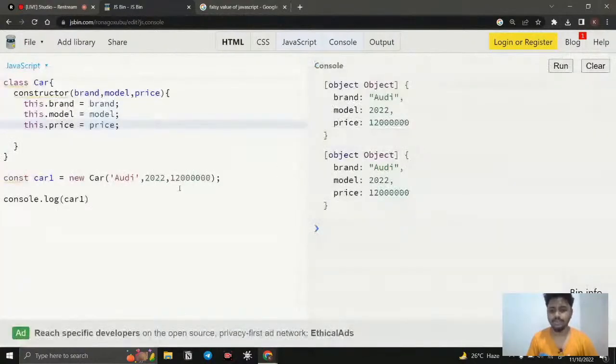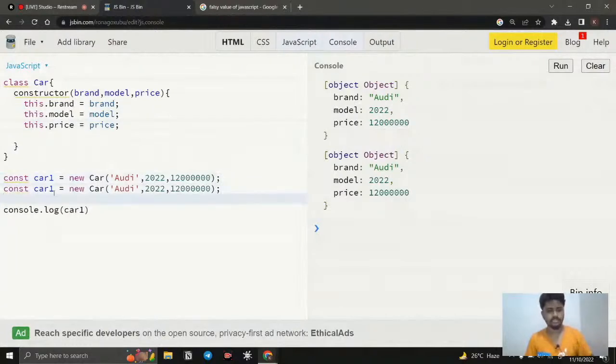So now just look into it. The problem is solved, right? If I want to create another car for Volvo, I simply say car2, and here instead of Audi, this is going to be Volvo, 2002, remove the 20, that's it. And car2 is created.